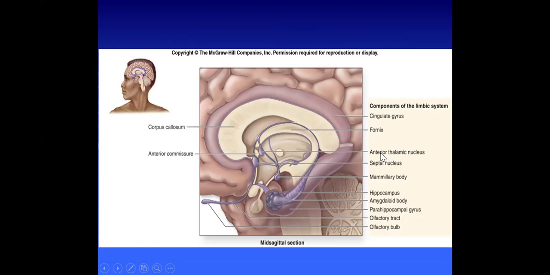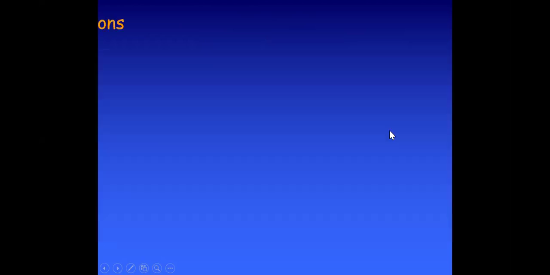Remember this: which thalamic nuclei are considered part of the limbic system. Not the anterior ventral or the anterior posterior, the medial, lateral. Only the anterior thalamic nucleus is considered part of the limbic system. The septal nucleus, the mammillary body, the hippocampus, the amygdaloid body, parahippocampal gyrus, the olfactory tract, and olfactory bulb. These all are considered components of the limbic system.